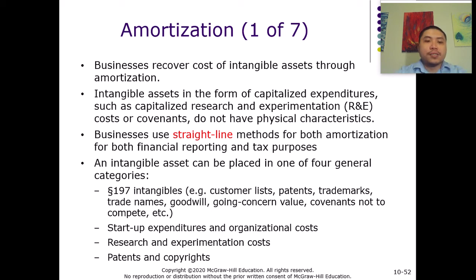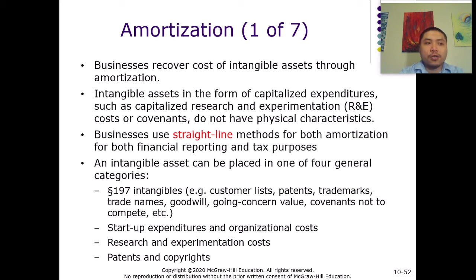For amortization, the business just uses the straight line method for both financial reporting purposes and tax purposes. So it's much easier than depreciation. Just apply the straight line and that's it.